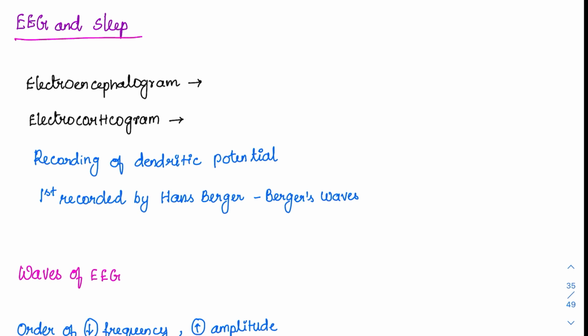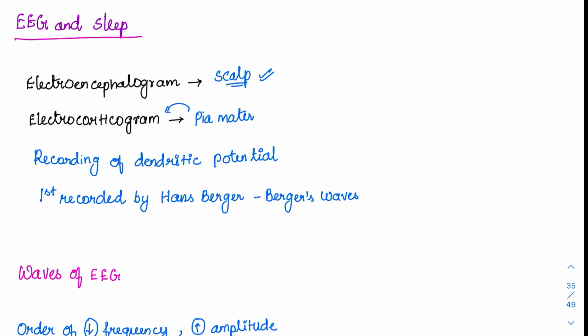So suppose you place some electrodes above the scalp, it is called an electroencephalogram. Suppose during a brain surgery, sometimes we can place the electrodes over the pia mater. Then it is called an electrocorticogram. But basically we do this EEG only.